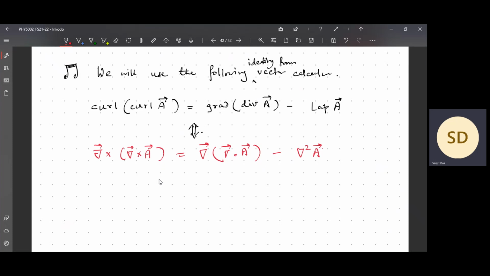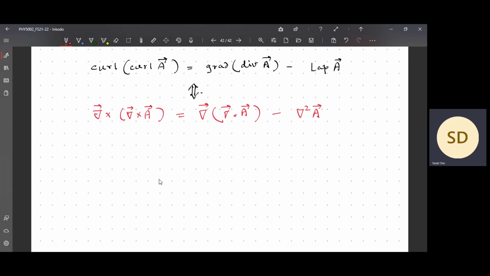Take the identity as granted, because if I want to prove it, we will be demotivated from what we are going to do. Take it as granted. So how can you cross check it? The maximum thing is you can cross check it. You can easily cross check it for any vector field.